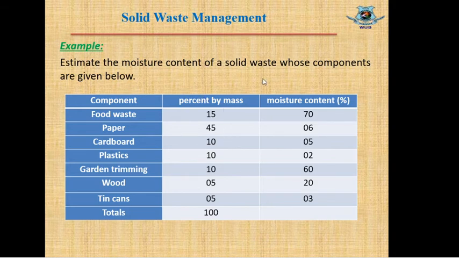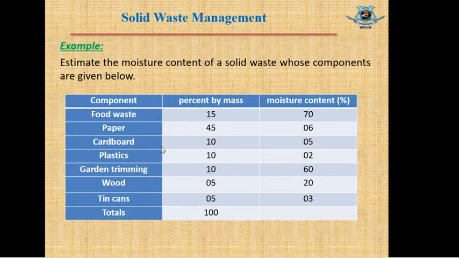Our last example is calculation of moisture content. Let's see the question. Estimate the moisture content of a solid waste whose components are given below. These are the components of a solid waste, and this is the percent by mass. That means food waste is 15%, paper waste is 14%. Unit may be anything like kg, gram, whatever you say. That means this is percentage. Similarly, these are the moisture contents, and these values are also given in percentage. So total value will be 100%.